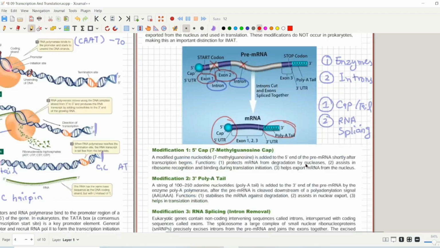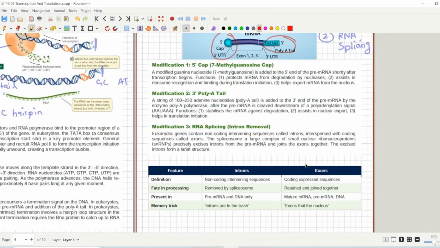So messenger RNA will easily move from your nucleus into the cytoplasm, where translation will happen. So this was about introns and exons. This is the difference between them. You can study about them.